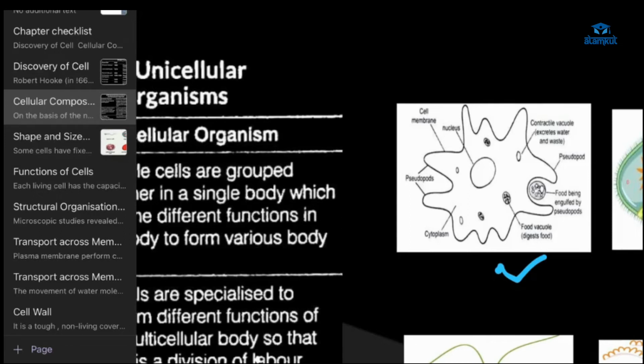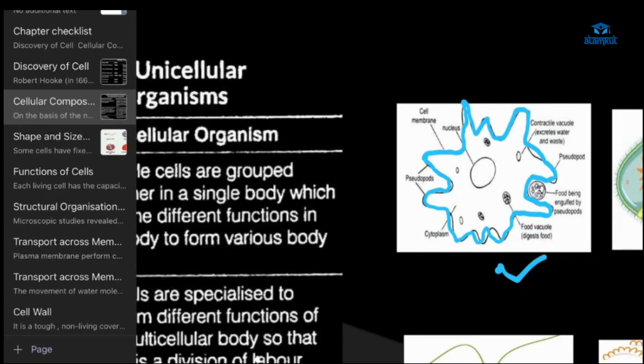What is the main point, the particularity of this amoeba? I have seen this, but I actually forgot about the functions. No, I'm not talking about function. You don't need to know the function. The main point here is this amoeba. This is called pseudopodia. Yes, this pseudopodia keeps changing its shape because of this, its shape keeps on changing.